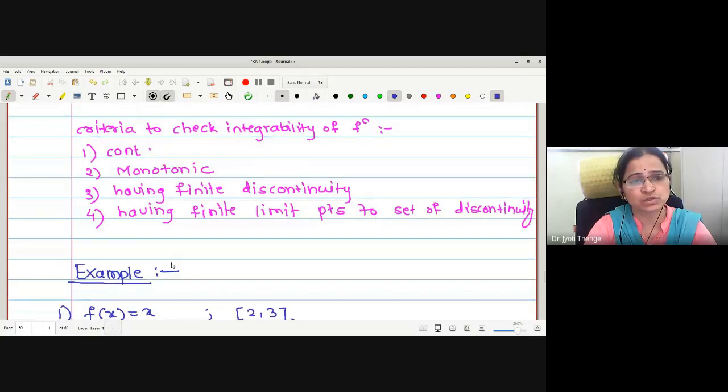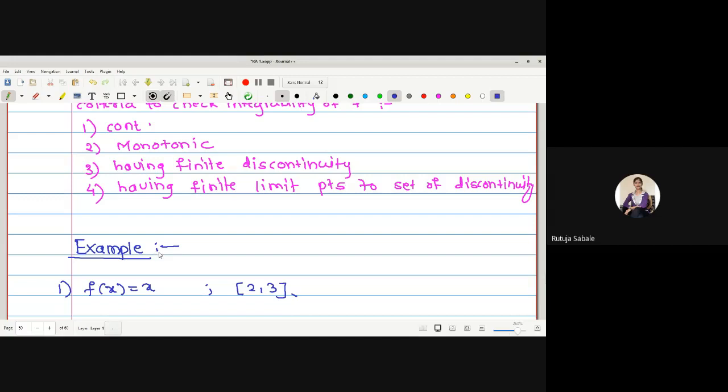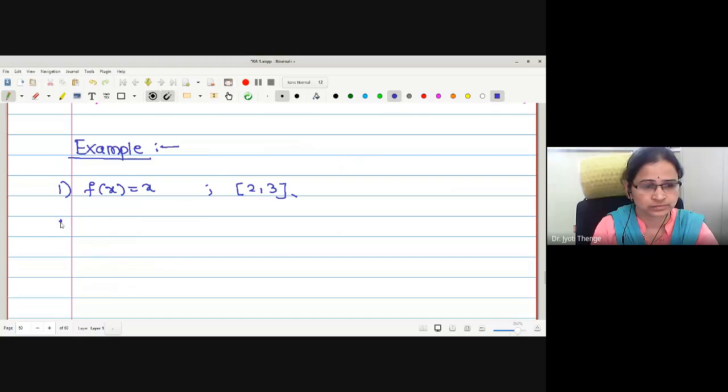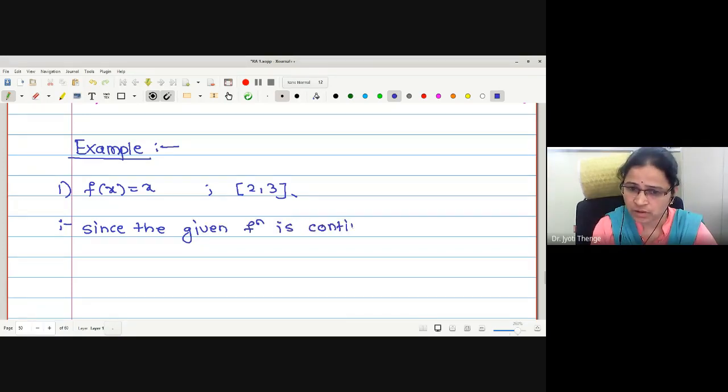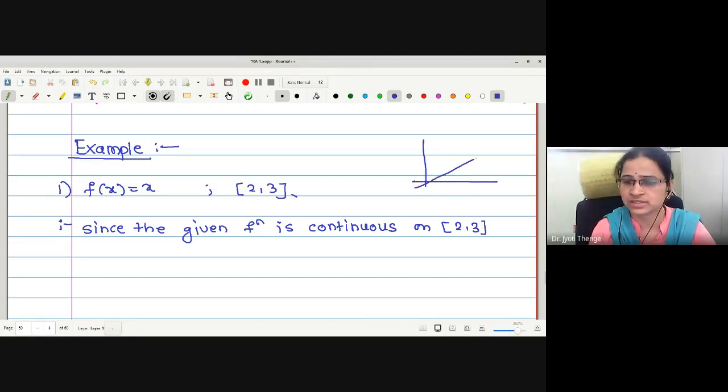Whether this f of x equal to x fits into any one of the criteria? Yes, ma'am, it is continuous. Therefore, as the function is continuous, may I say it is integrable. Since the given function is continuous, what is the nature of the graph? A straight line passing through the origin. Good. Like this it is now.